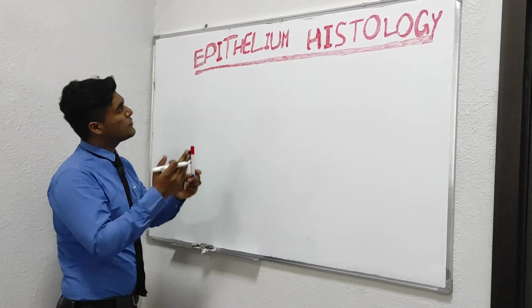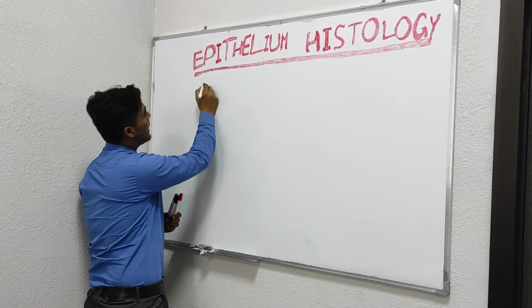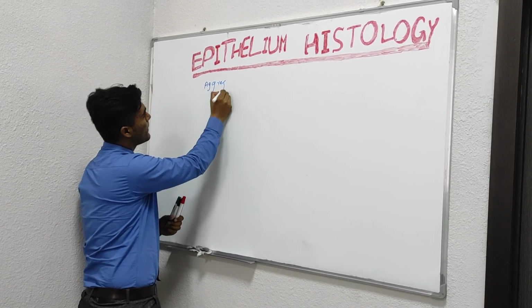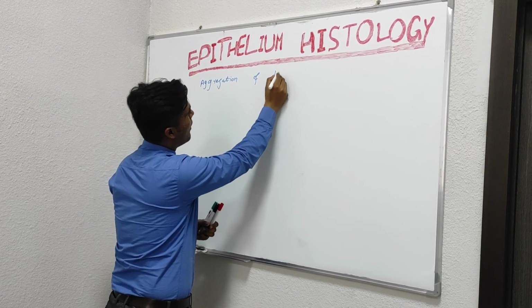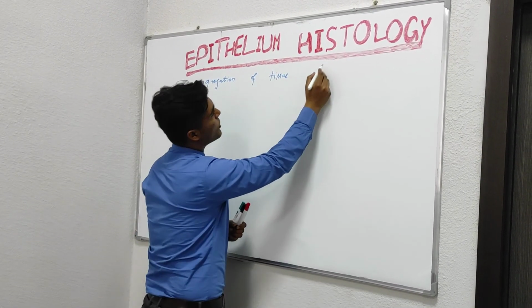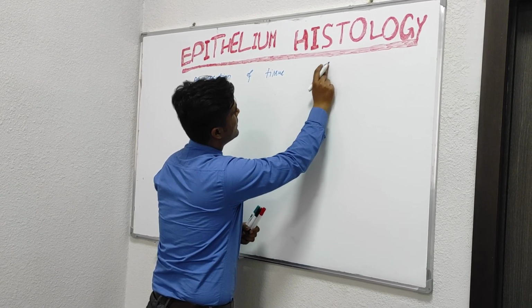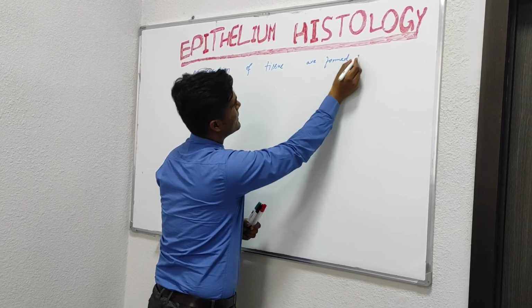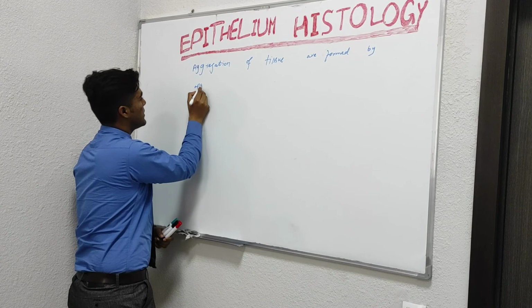So let's talk about what epithelium actually is. Epithelium is basically an aggregation of different tissues that are formed by the aggregation of specialized cells.